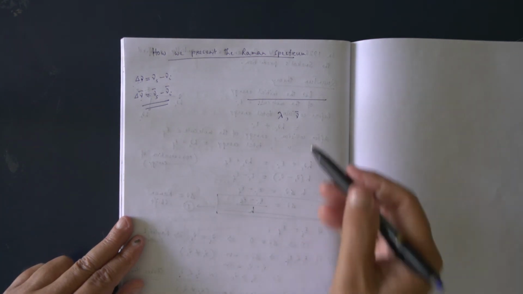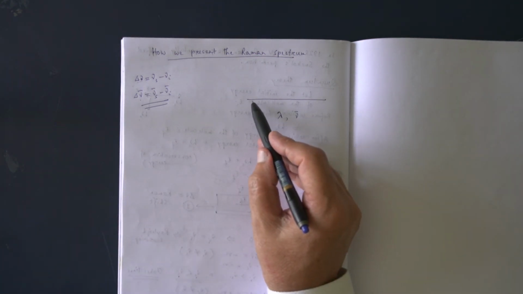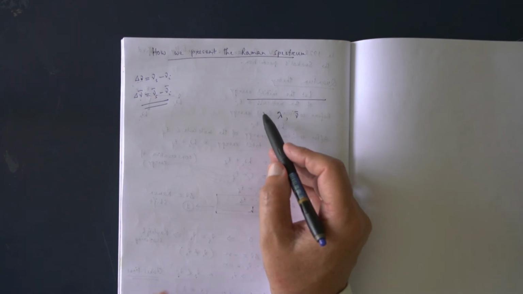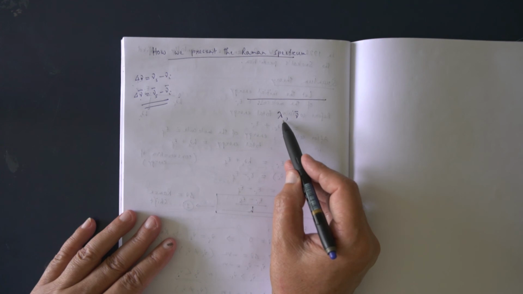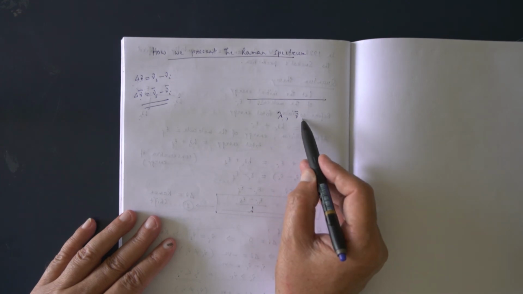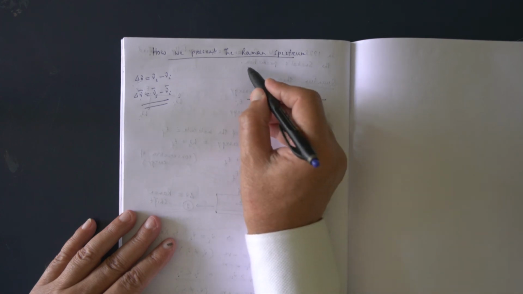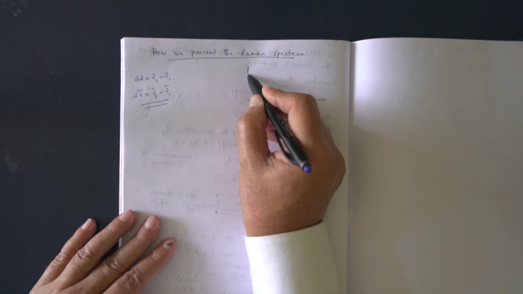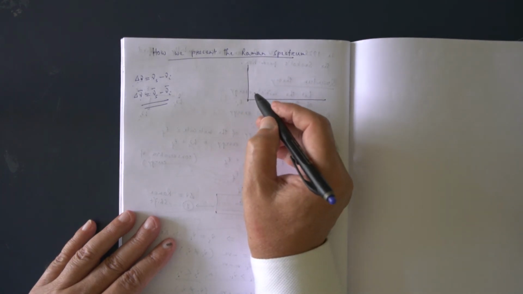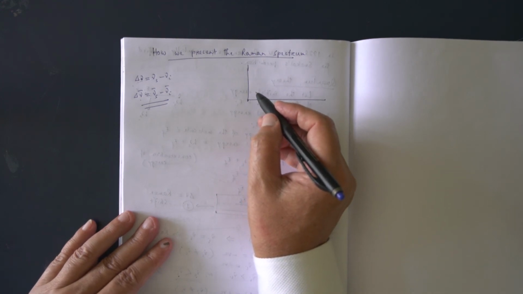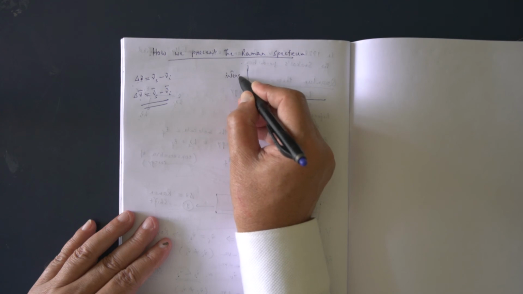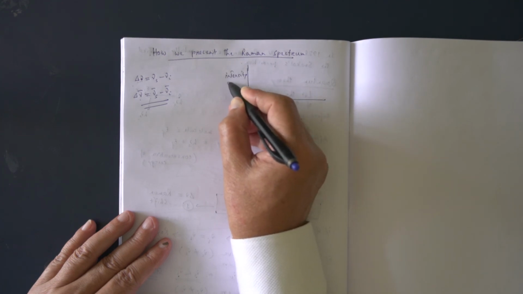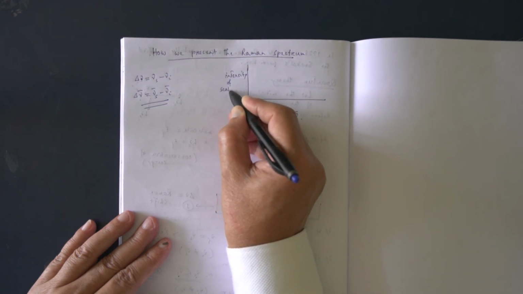Okay. So generally in the Raman spectrum, along this axis we put either wavelength or wave number of the radiation, and along this axis the intensity of scattered radiation.